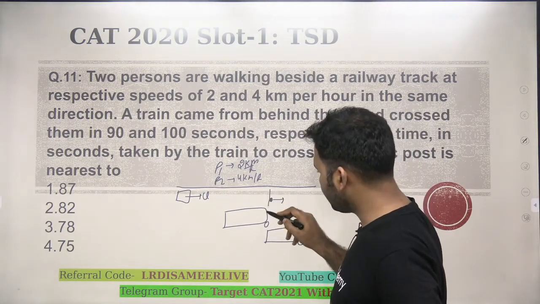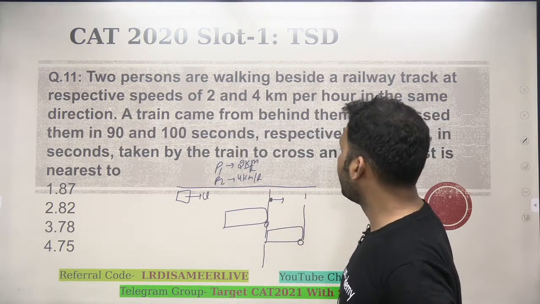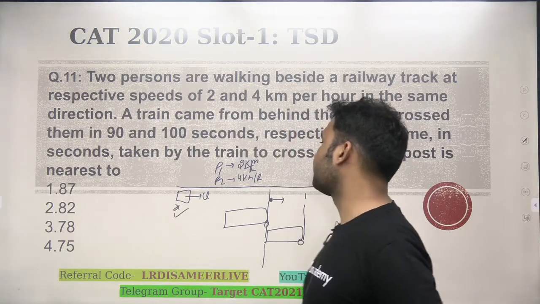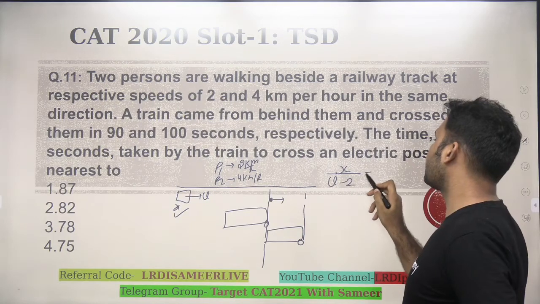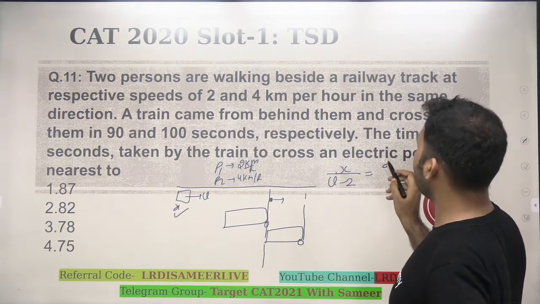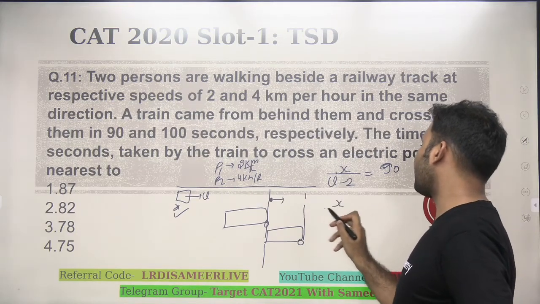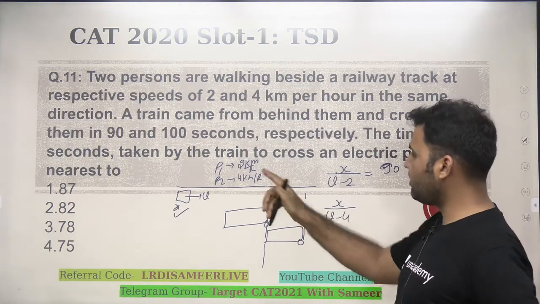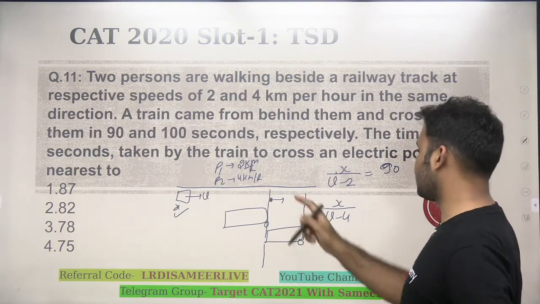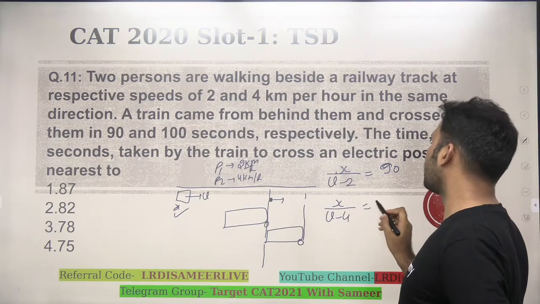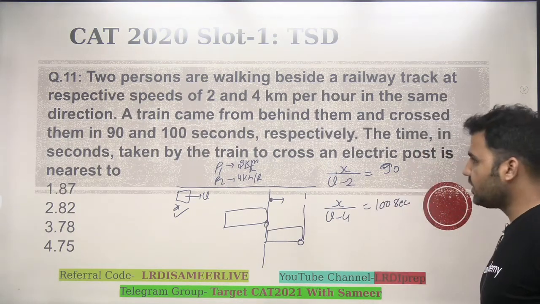If the train has to completely cross the person, that means it has to travel a distance equivalent to its length. So if I say the length of the train is x, then the distance x, when the train travels at a speed of v minus 2, takes 90 seconds, right? And the same distance x when traveled at a speed of v minus 4. Why v minus 4? Because the second person is going at 4 kilometers per hour, so crossing him takes 100 seconds, right? Now we have these two standard equations.